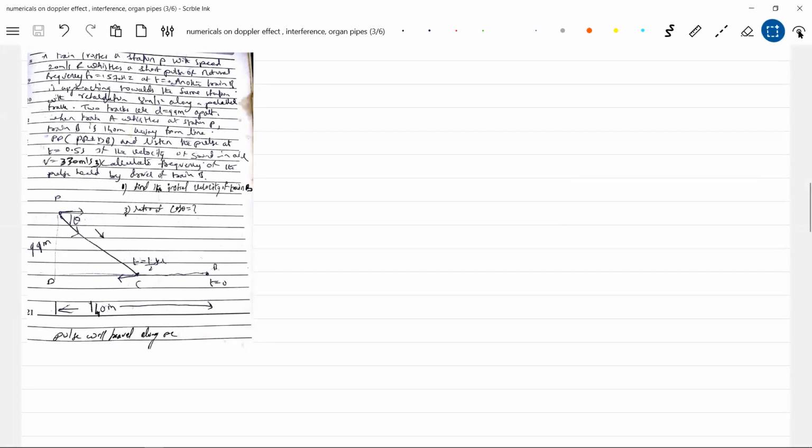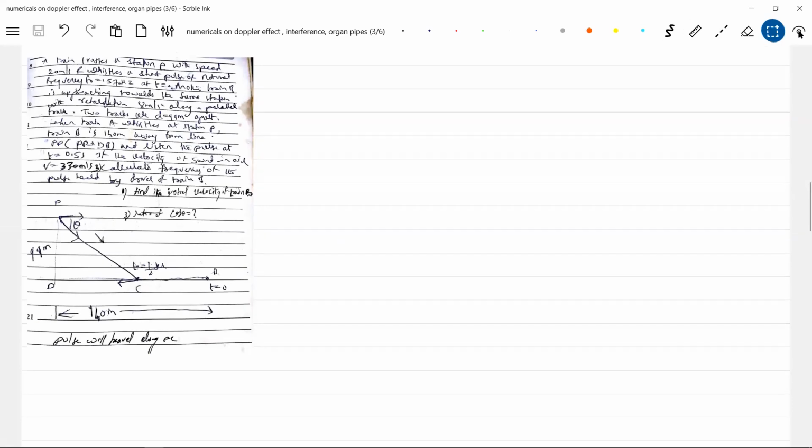Okay, read the question. A train crosses a station P with speed 20 meter per second and whistles a short pulse of natural frequency f naught 1570 Hz at t equal to 0. Another train B is approaching towards the same station with retardation 8 meter per second square along a parallel track.